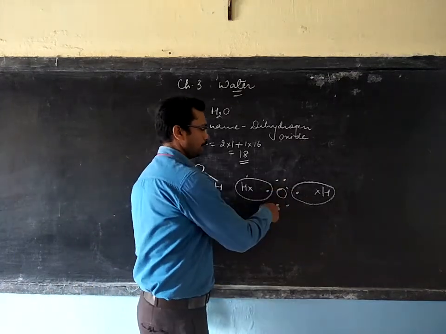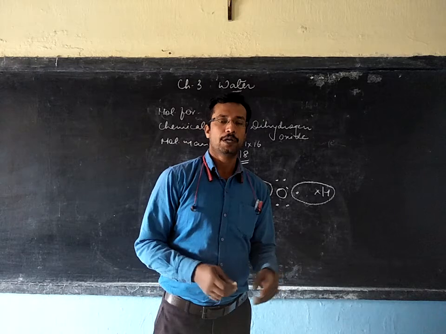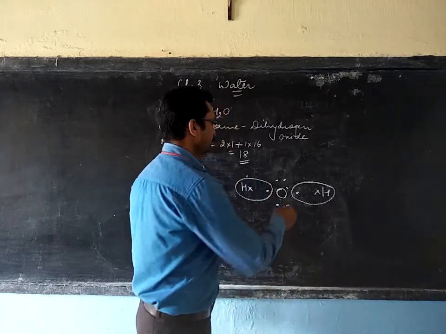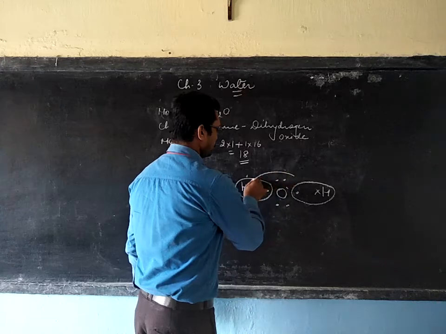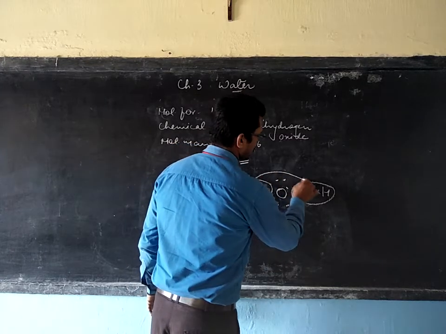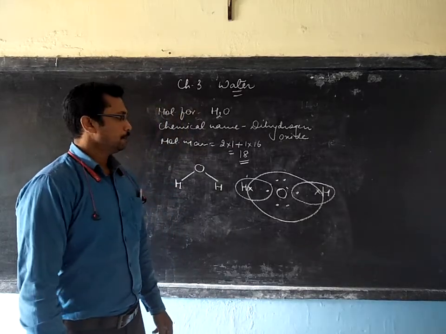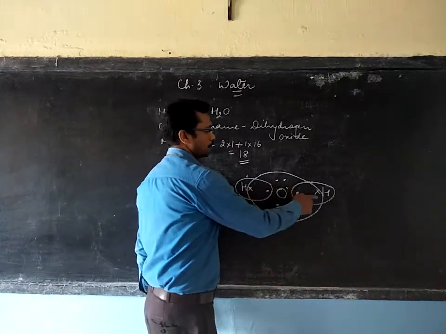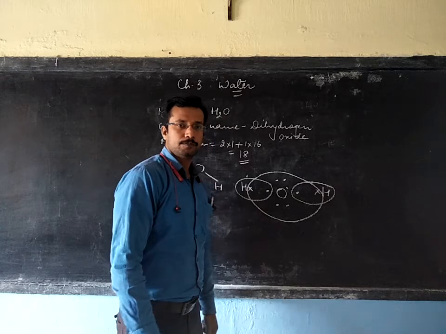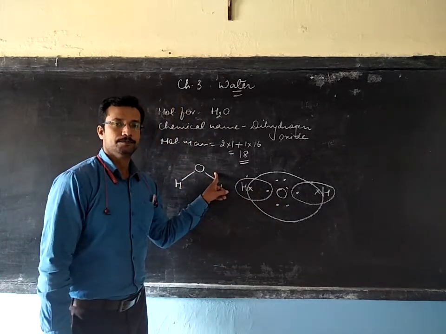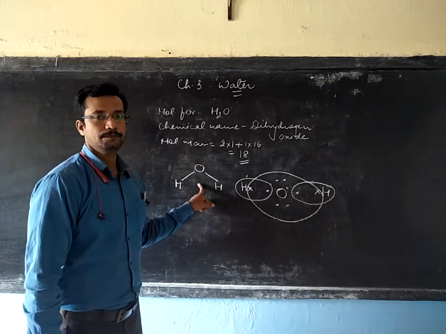Oxygen on the other hand also needs 2 more electrons to complete its octet, so it will take them from these two hydrogen atoms. So these pairs of electrons are the bond pairs responsible for the covalent bond here. You can see.